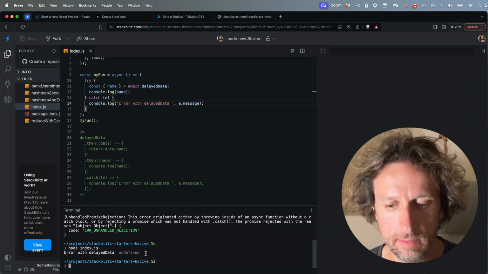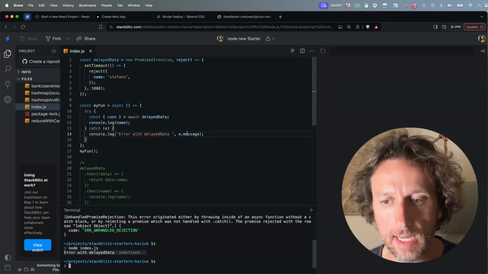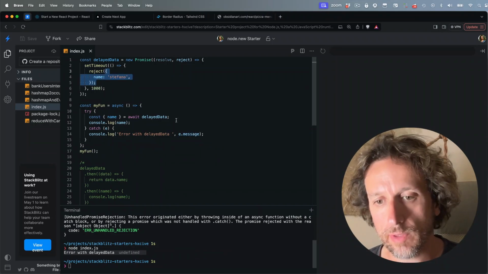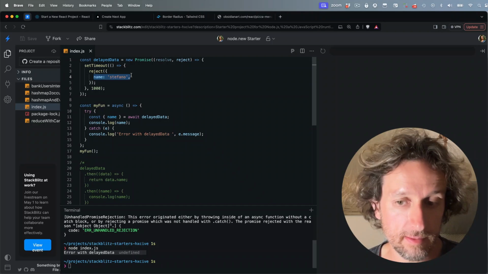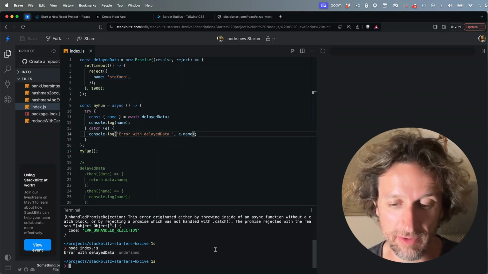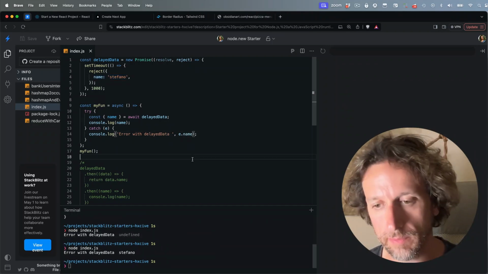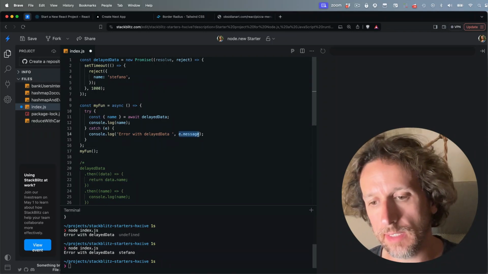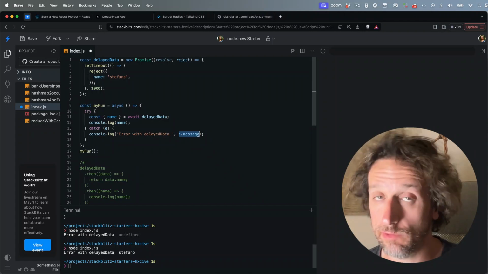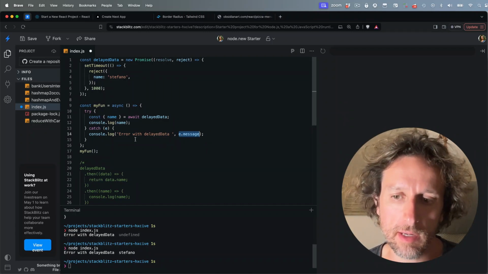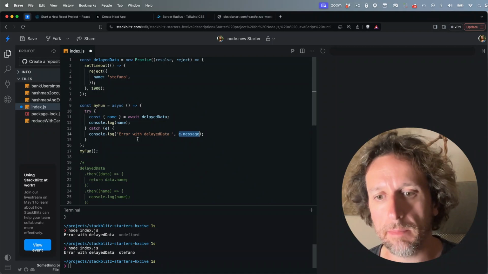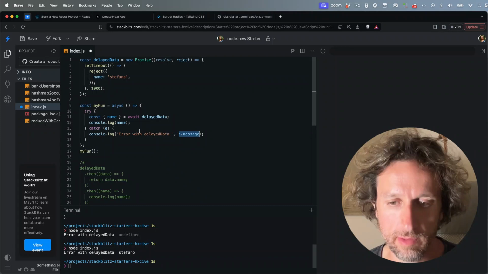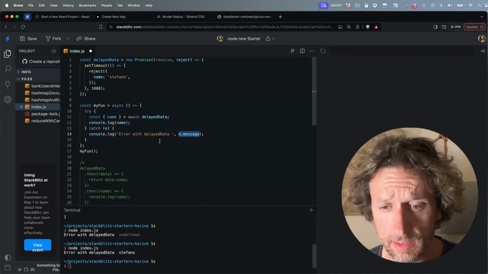And I can say "error with delayed data", and I get no message because there's no message in the rejection object. It is an object, but it contains name. So in reality, since I'm rejecting with the name, I can do this, which is horrible. That's why, when you catch and you want to use e.message, it is a good idea to check if message exists, because in case of promises it might not be an error which contains a message, but a rejection. Unless you have a standard that says that every rejection has an object with a message, it might not work. You will see undefined.